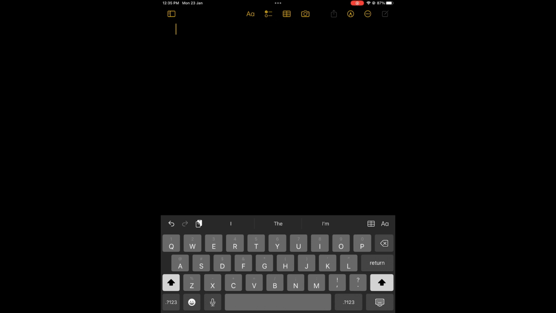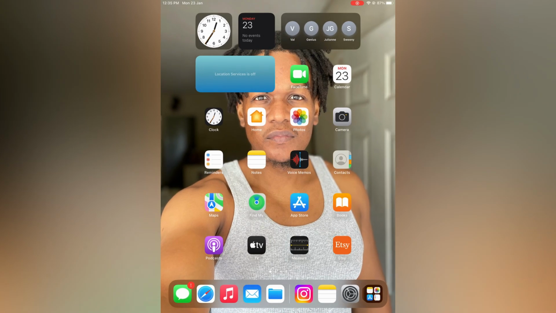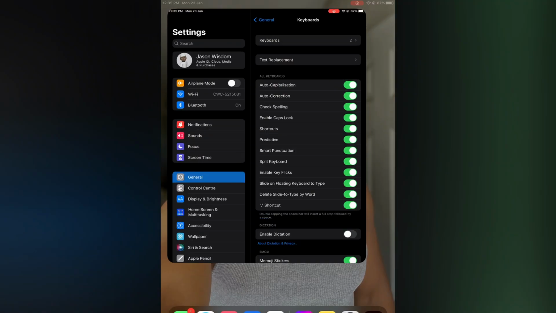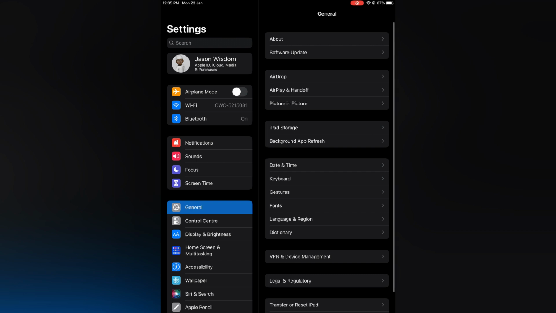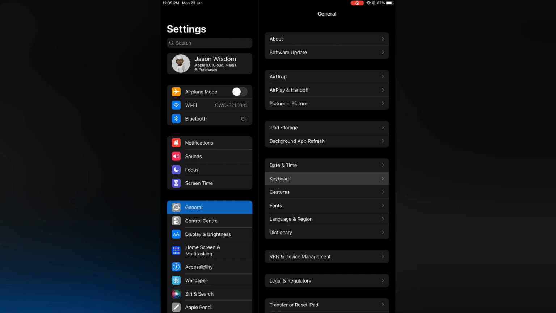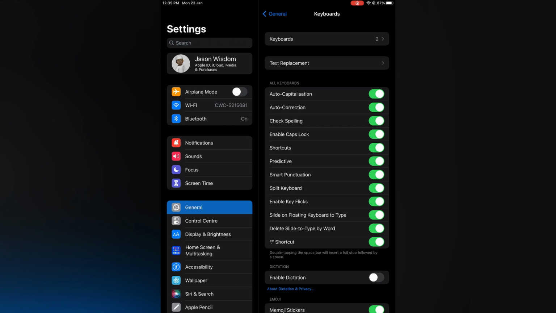After doing that, if you would like to disable the split keyboard overall, you will need to go into settings. Once in settings, you are going to select general. Then you are going to tap on keyboard, and right where you see split keyboard, you are going to simply toggle that off, and that's it.